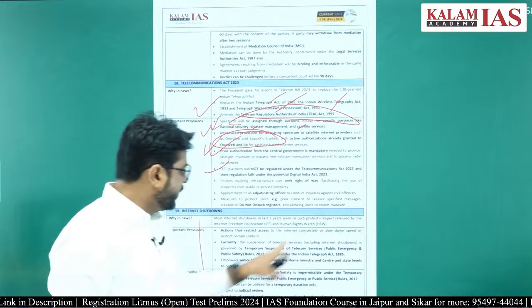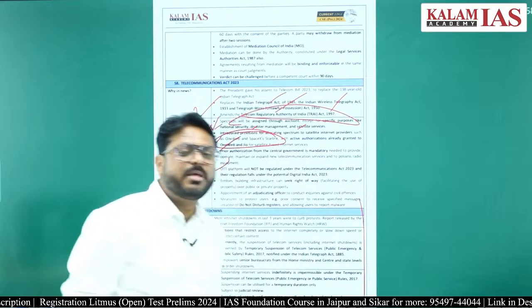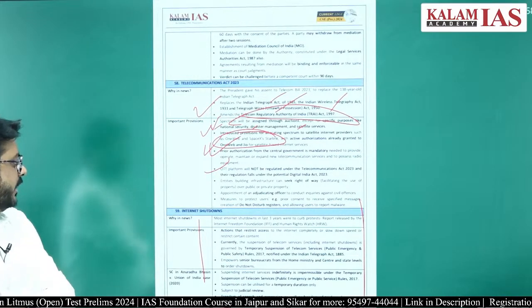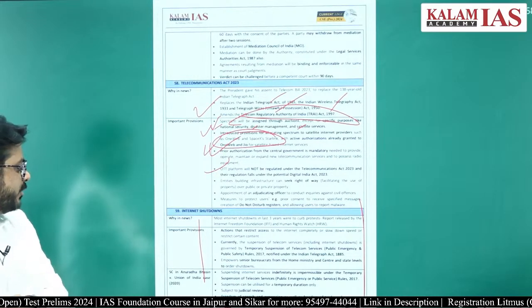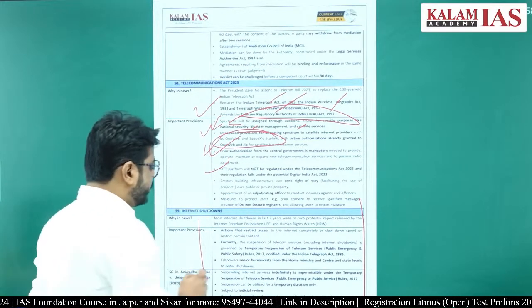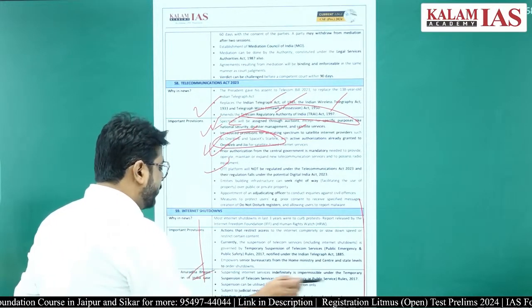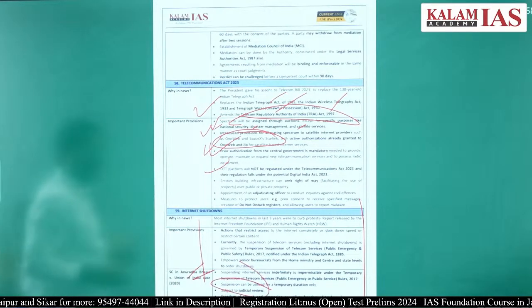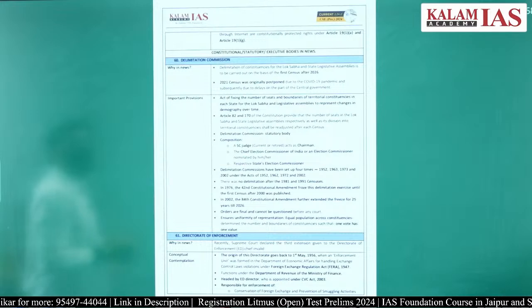If an internet shutdown takes place, it is a violation of the fundamental rights of the citizens of the country. So an internet shutdown cannot take place indefinitely, right? And if any internet shutdown takes place, that has to be for a limited period only, and it is subject to judicial review also. So that is there.